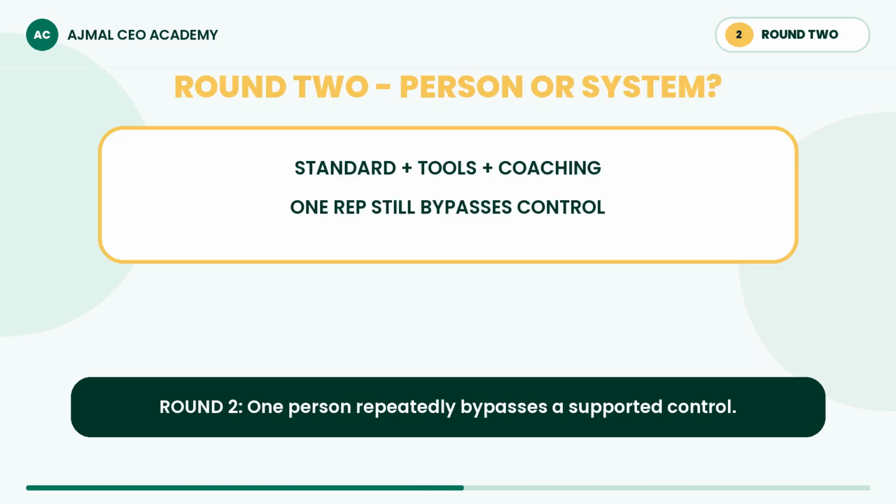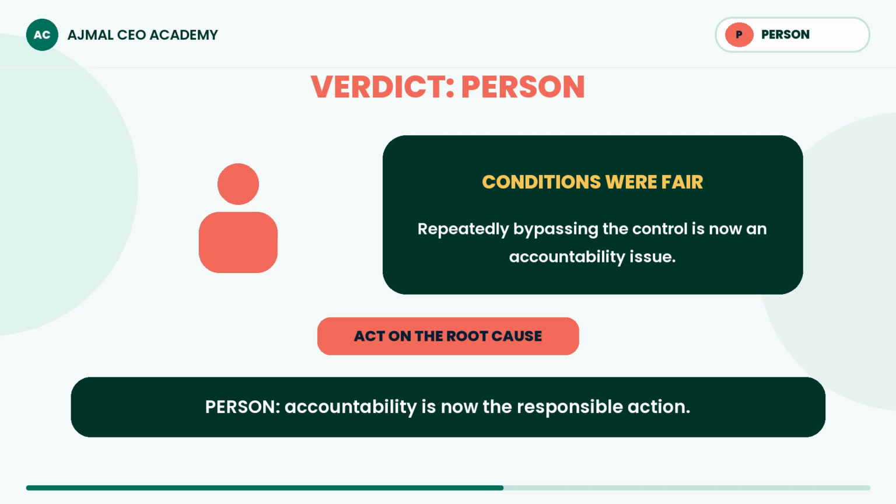Round 2. The standard is clear. Tools work. Capacity is fair. After coaching, one representative still bypasses a mandatory customer control. Person or system? Person. The conditions were clear, supported, and fair. Repeatedly bypassing the control is now an accountability issue. Leadership must act.